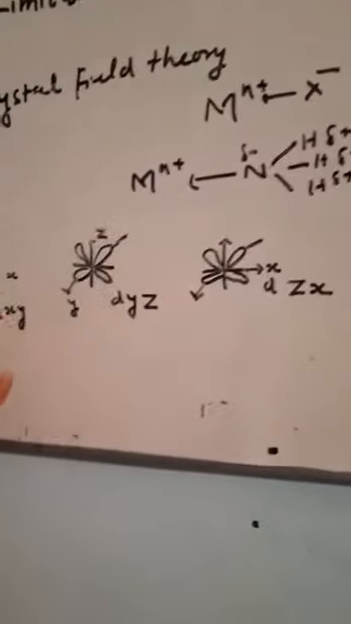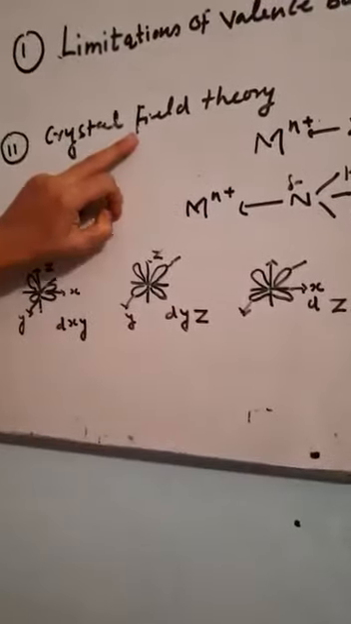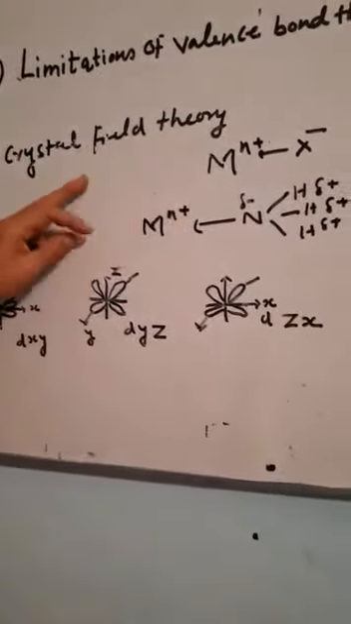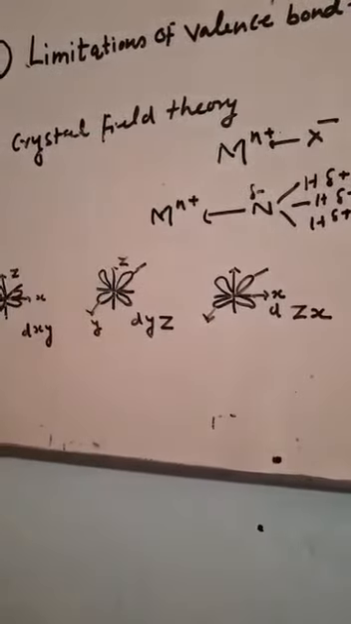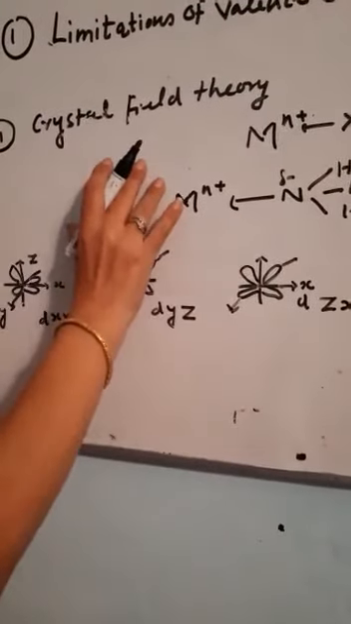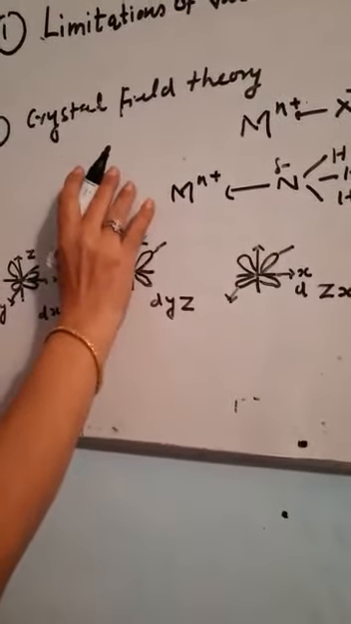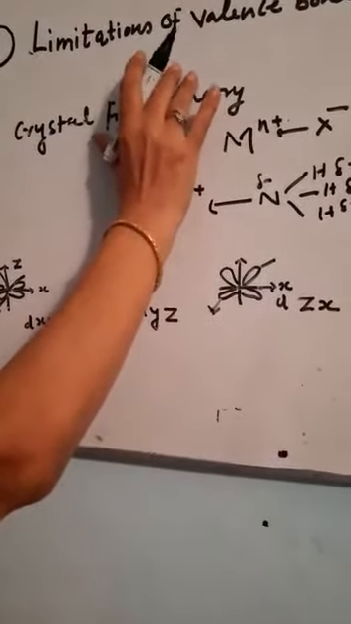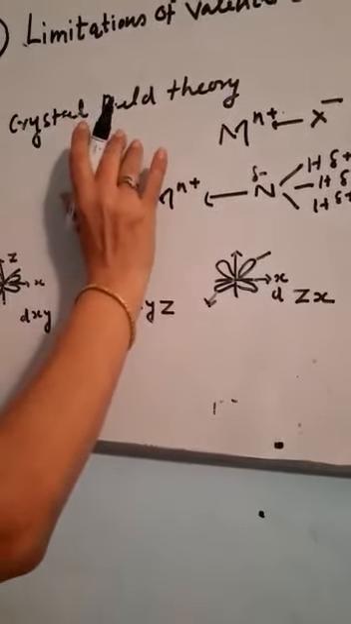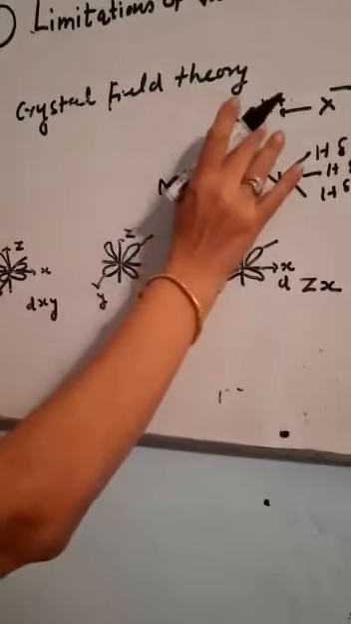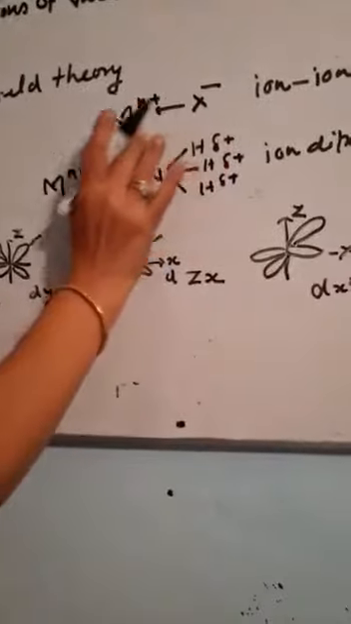So a new theory, known by the name of crystal field theory, has been explained, which tells about the bonding between a metal ion and ligand. In the valence bond theory, all the bonds were covalent in nature, but in the crystal field theory, the bond between metal and ligand is purely ionic in nature.